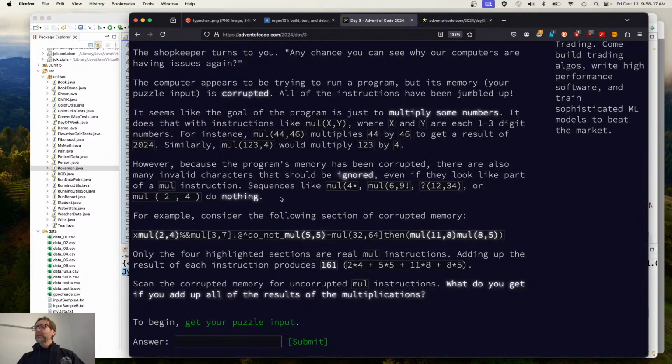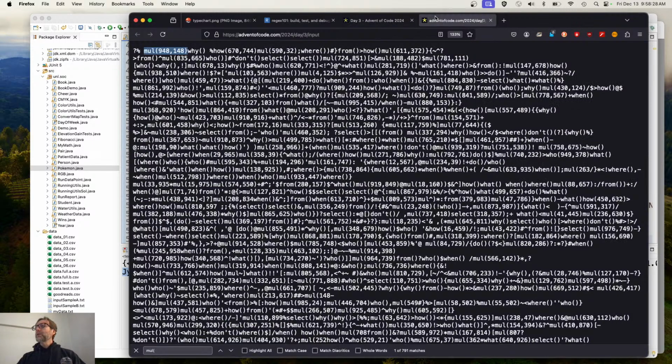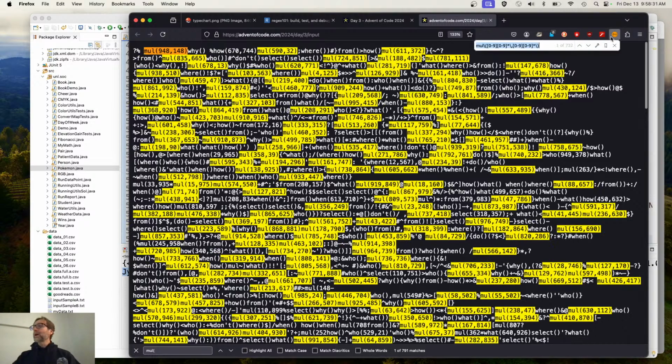But there are invalid things. For example, if you have mul and then it doesn't have a proper closing bracket, and mul with like a star there or whatever. And so what you can do is what I did at first, a regular expression, right? And there's the regular expression to grab all of the valid multiplications. And there are 732 of them. I did it in Python, there are 732 of them. I did it in Java, there are 732 of them. But every single time I try it, I come up with the number that agrees across all of these things, but it's wrong for some reason. And I'm really frustrated on day 3 there because I cannot get it.